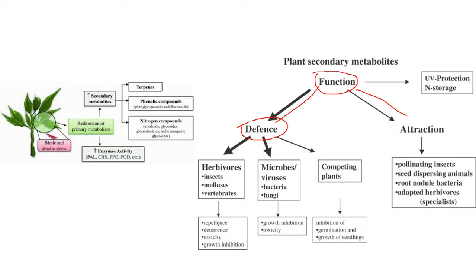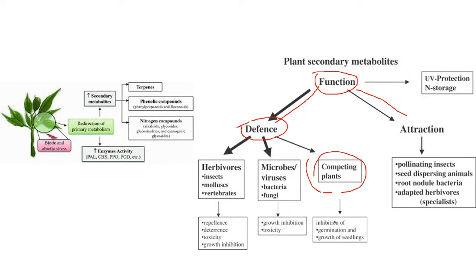If you feed on the plants, they secrete these hormones. And if bacteria, fungi, or viruses attack, they produce toxic material to protect from the microbes. Even for competing plants, you know the allelopathic effect: root exudates do not allow other crops to grow. They inhibit germination or inhibit root growth.